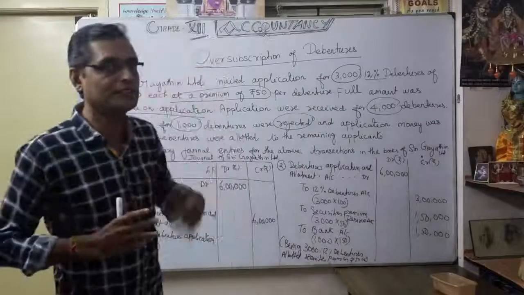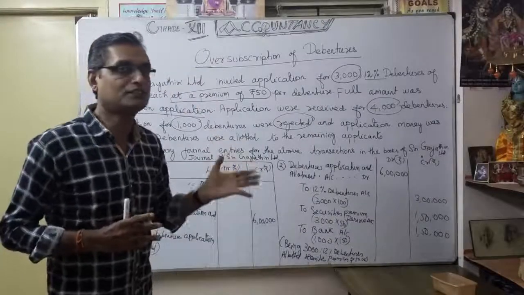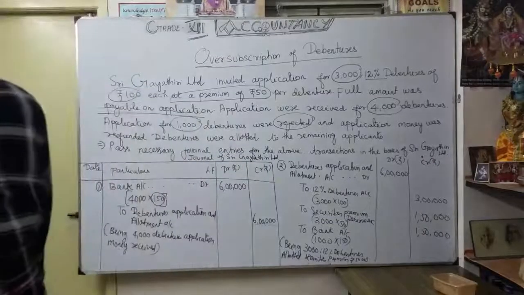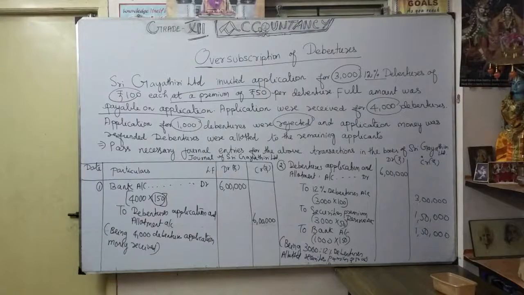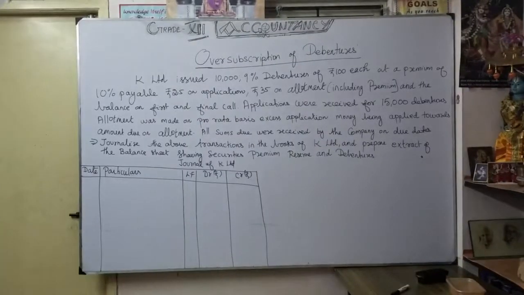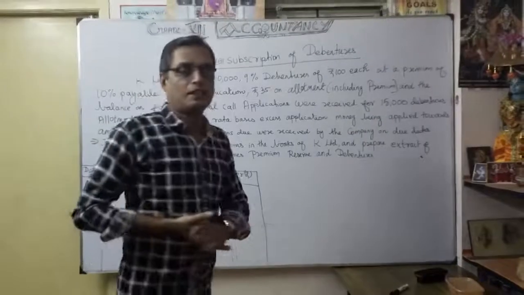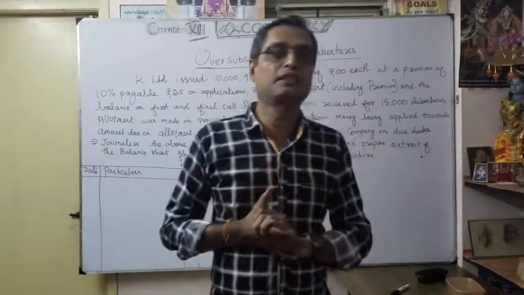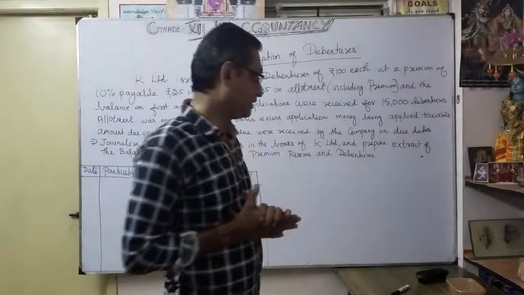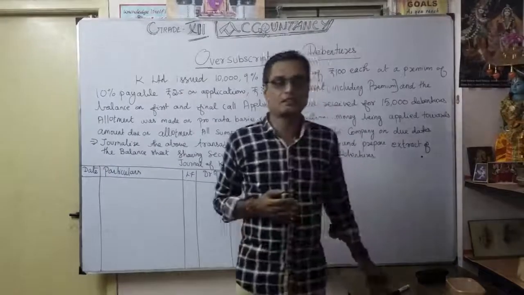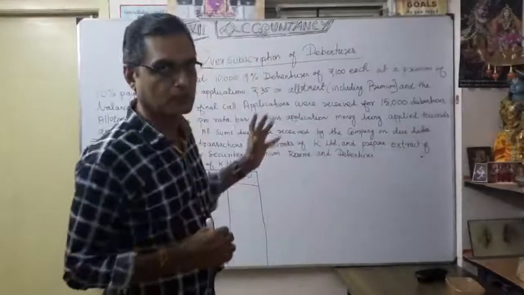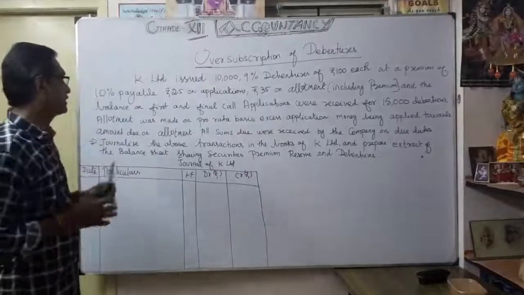Now we are going to see the second alternative. What is that? Partial or pro rata allotment. As we discussed, the first alternative was just to reject the application. So now we are going for the second alternative. For this exercise, first we want to identify the observations, the information we are going to collect. So I read the question.